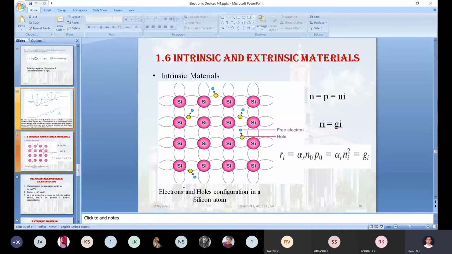Okay, fine. So in the coming slides, we will discuss the disadvantages of the intrinsic, what the types of extrinsic are, and how they are fabricated. First, we will start with the intrinsic semiconductor.